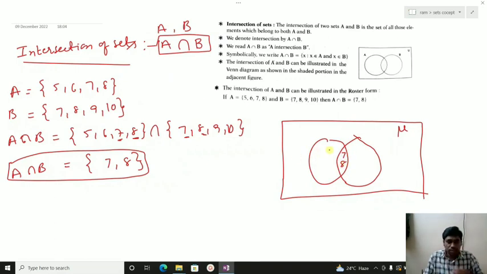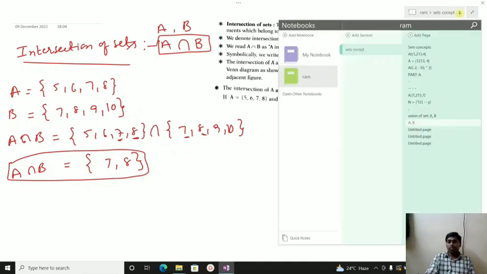The remaining elements are 5, 6 and 9, 10. What is common, shade that part. That's all, this is the intersection. This is A intersection B. In intersection, you have to shade the common region between the two sets. I hope you understood this.